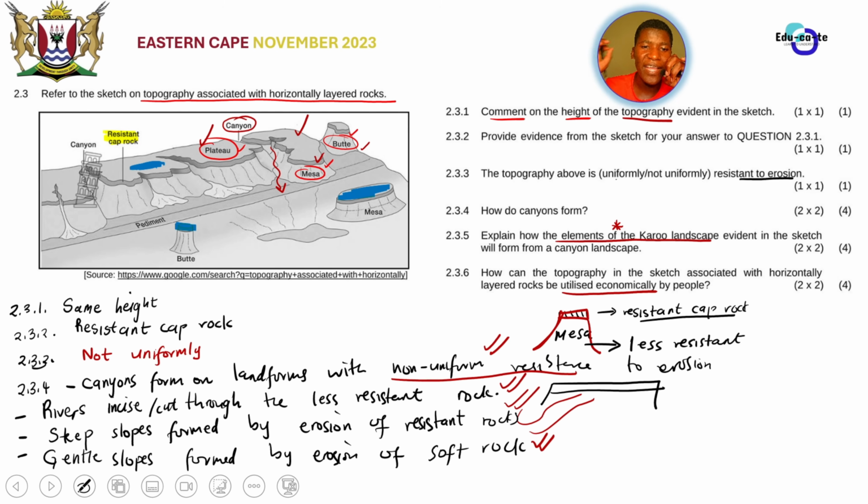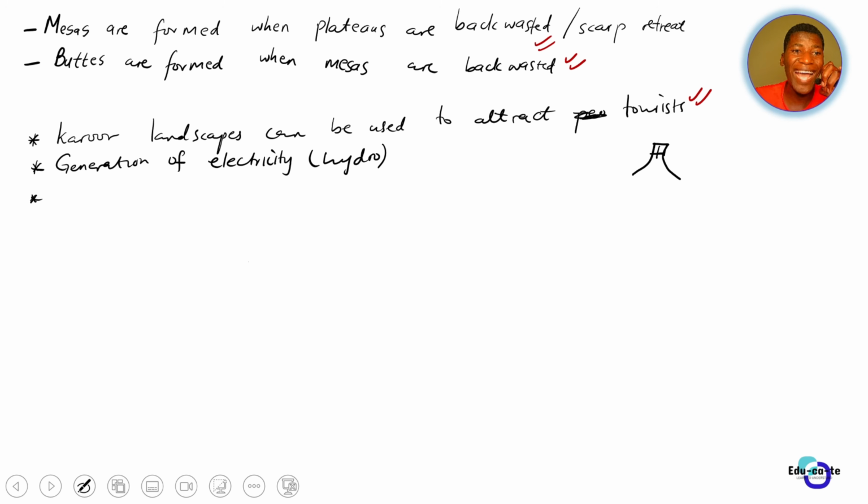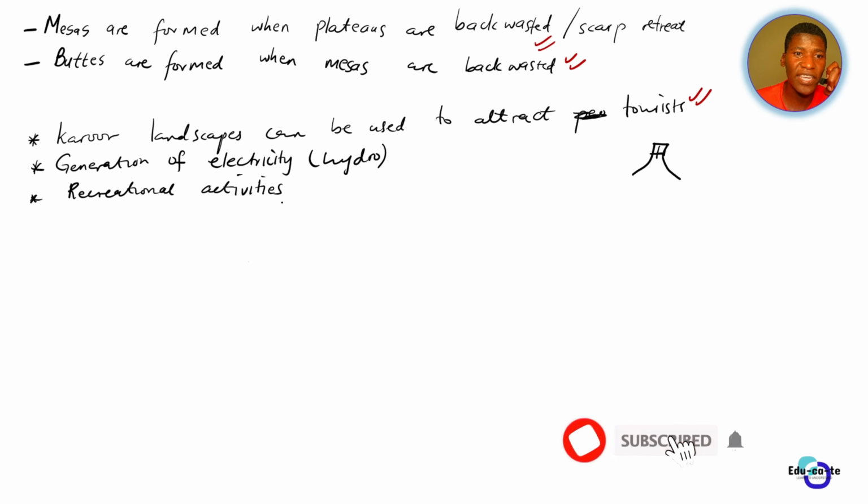So basically, the canyons, they can be used for recreational activities such as hiking. You know, mountains, people go to hike in mountains. So you can do many recreational activities. All of those activities, they benefit our economy basically. When people come from the USA to see the Kruger National Park in Nelspruit, they actually benefit the economy of the great Mpumalanga. So basically, recreational activities can be done on Karoo landscapes.